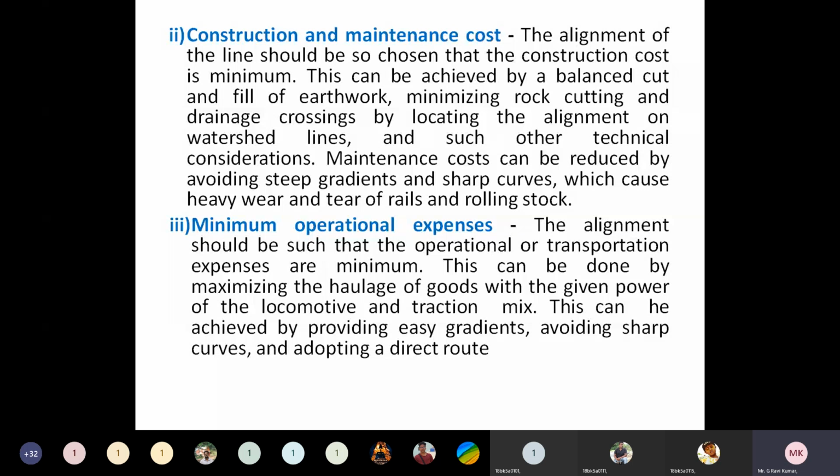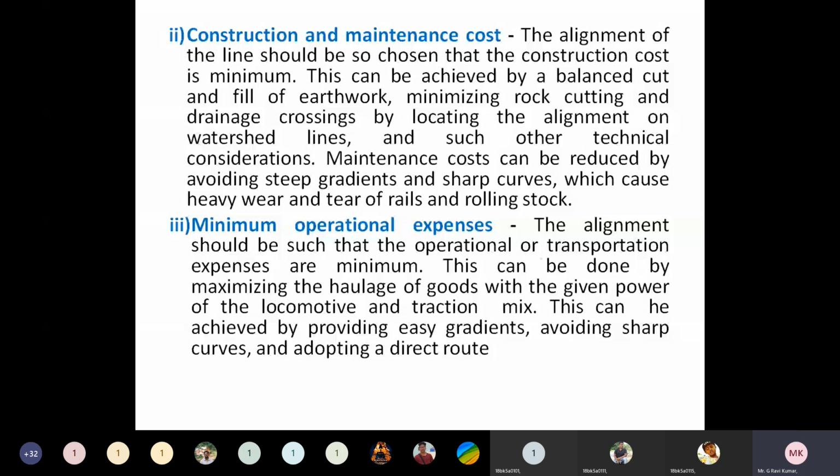See, the alignment of the line should be so chosen that the construction cost should be minimum. Understand? The cost may include so many aspects of construction, like earthwork, minimizing rock cutting, and drainage provisions. Understand or no? And also the construction of railway track through various aspects of ground, like some places where valleys may be there, some places hills may be there, and some places unexpected rises and falls may be there.